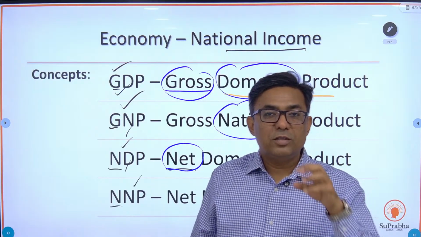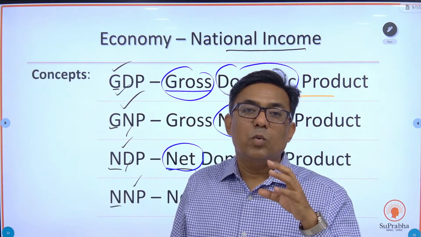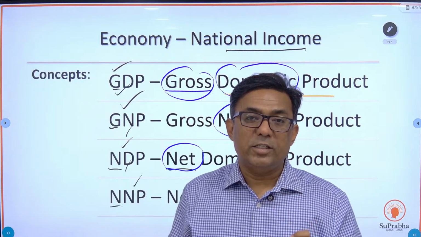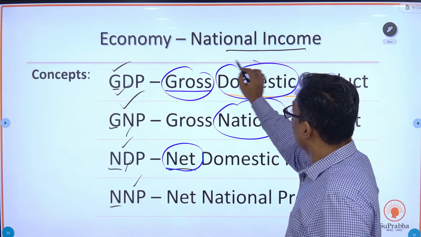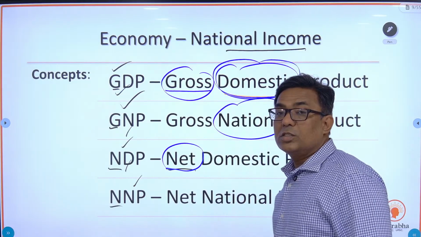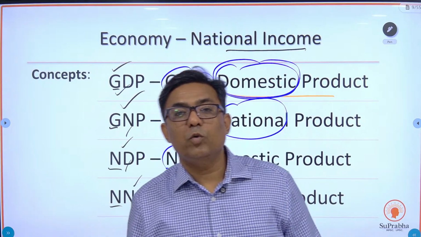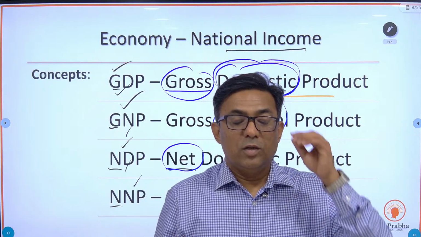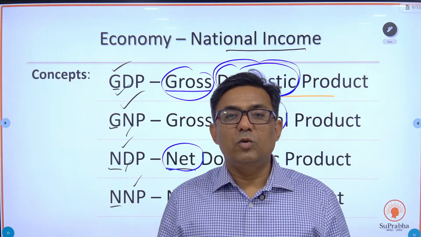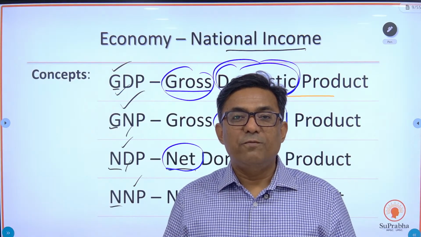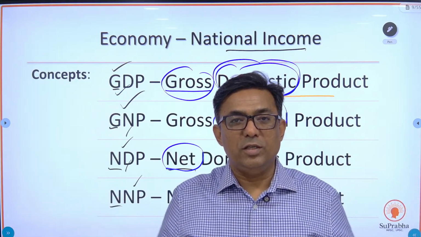First we'll try to understand what is domestic and what is national. Gross domestic product: the definition is the sum value of all the goods and services produced within the domestic territory of the country.